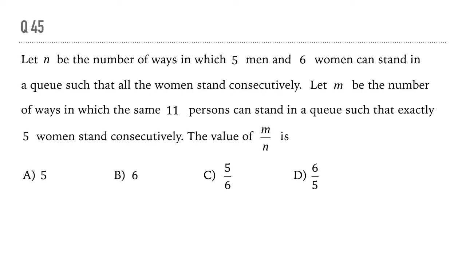Take a moment to read the question. So n is the number of ways in which 5 men and 6 women can stand in a queue such that all the women stand consecutively. And m is the number of ways in which the same 11 persons can stand in a queue such that exactly 5 women stand consecutively. We have to find out the ratio m by n. How do we do this question?